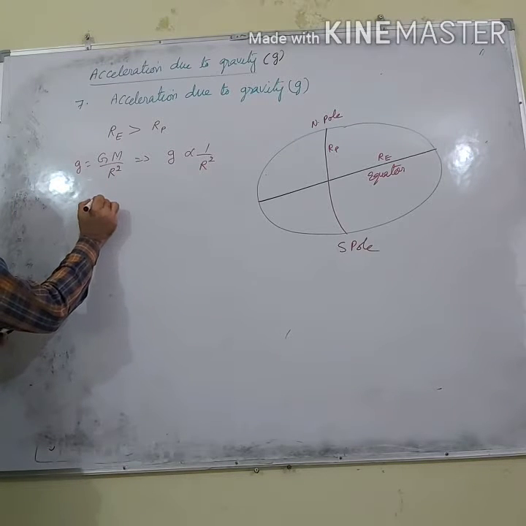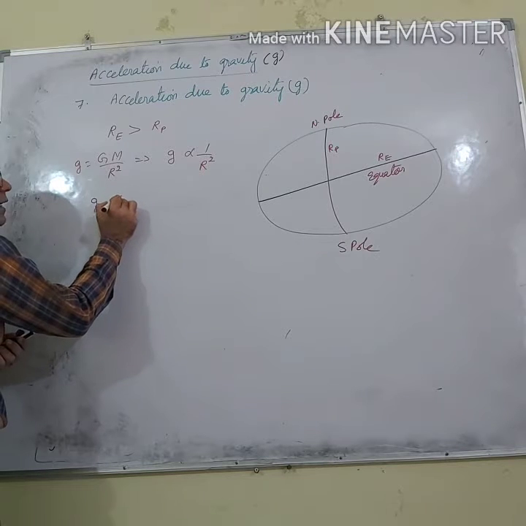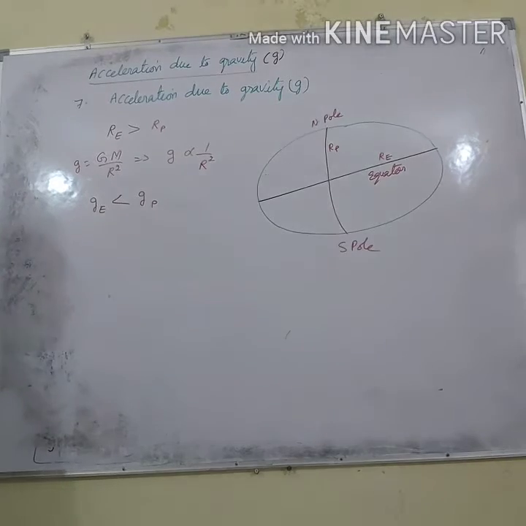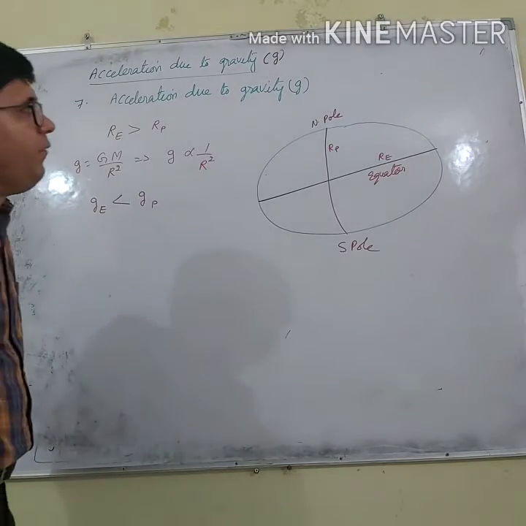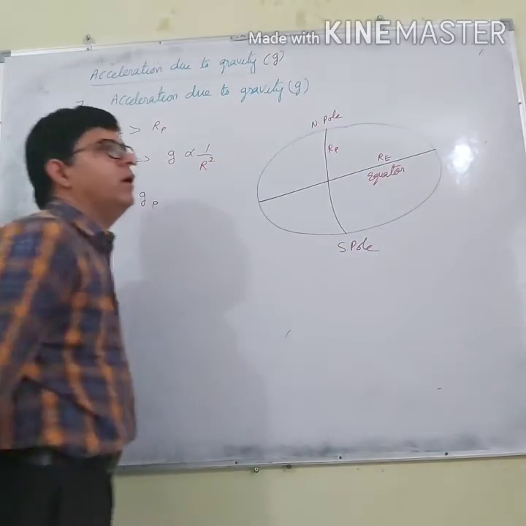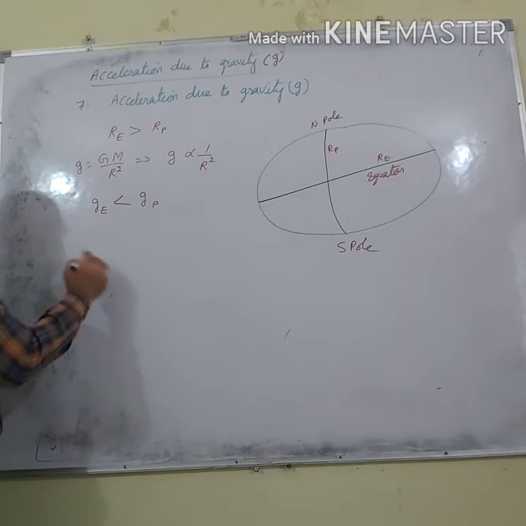So I can say acceleration due to gravity along the equator is less than that along the pole. If we move from the equator to the pole, acceleration due to gravity will increase.